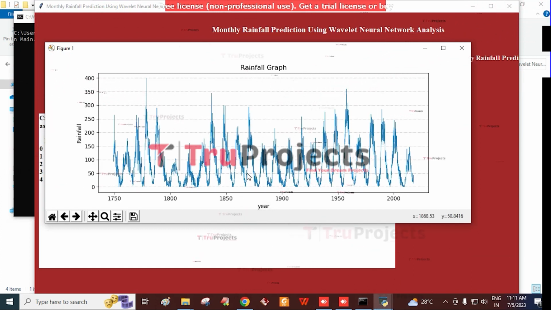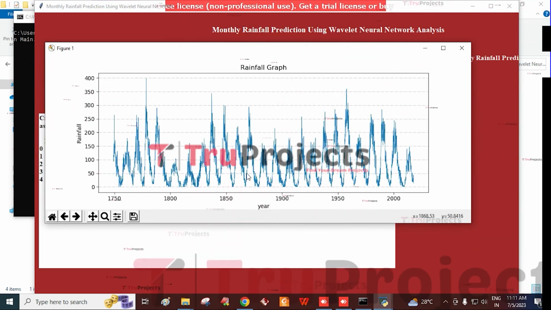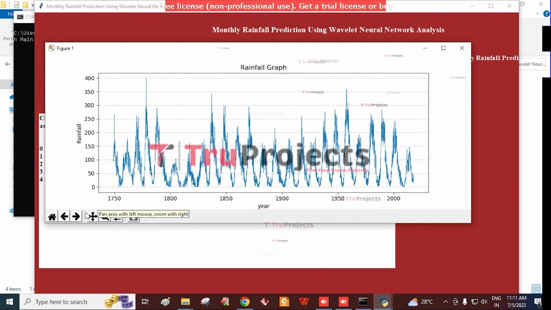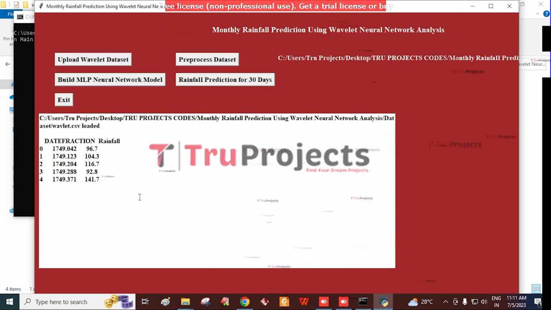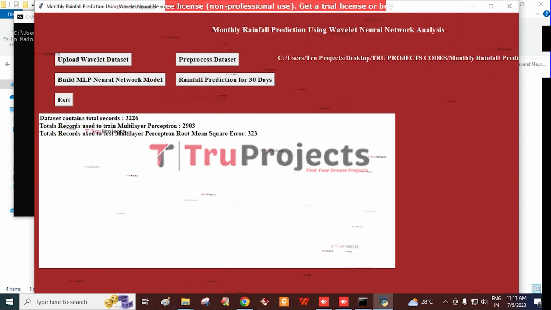And here we get a graph. Here the x-axis represents the year and the y-axis represents the rainfall that occurred in that year, and we can close this rainfall graph. And here we can see that the dataset is loaded with date, fraction, and rainfall. And then click on the Pre-processed Dataset button.